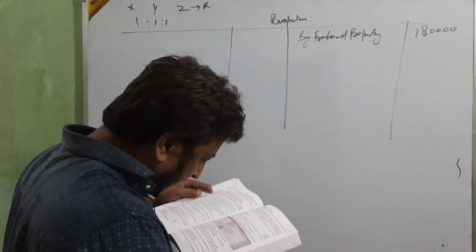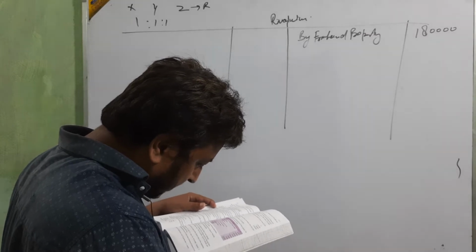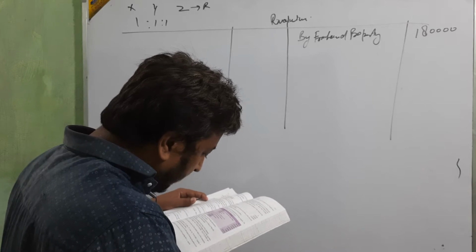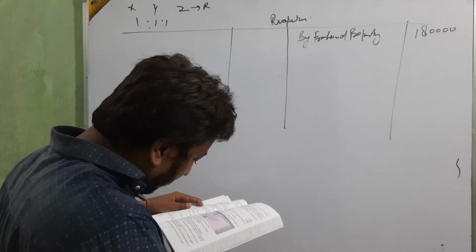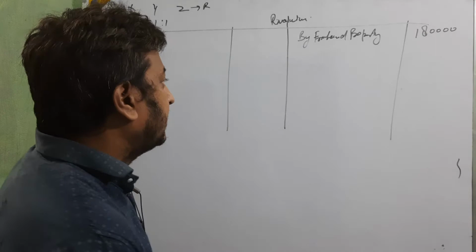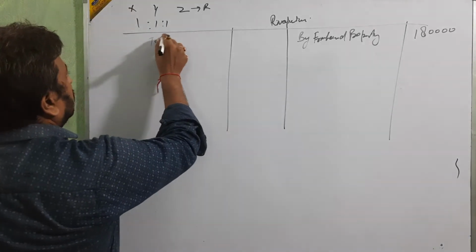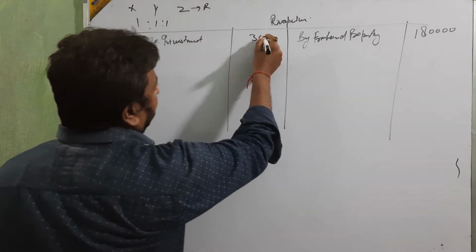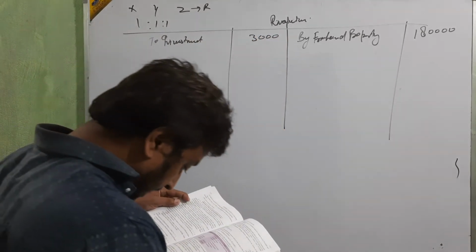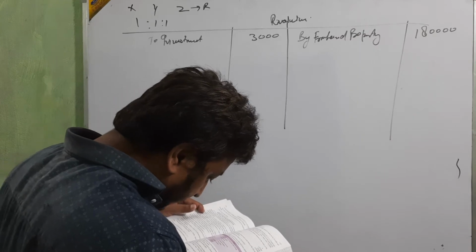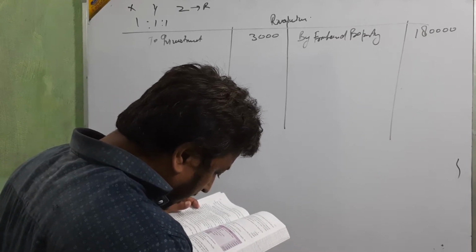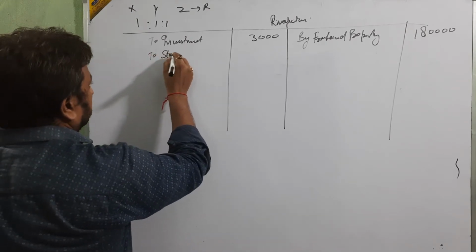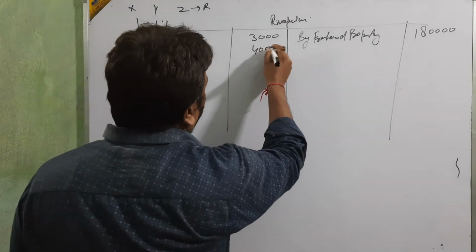Investment is to be valued at 47,000 and stock is valued at 94,000. The investment value is 50,000, but it is valued at 47,000, so 3,000 loss. Then stock is valued at 96,000, but the stock value is 1 lakh, so 4,000 less.